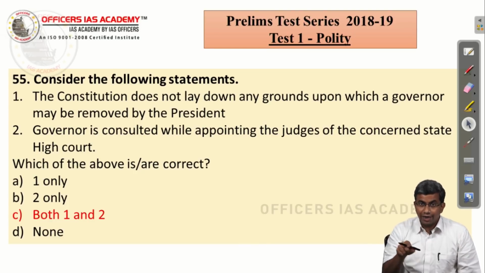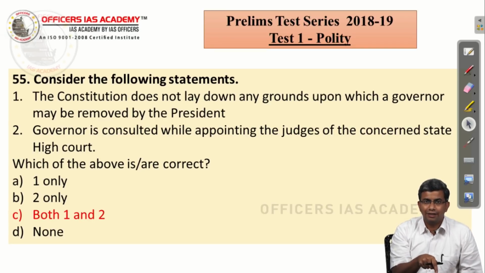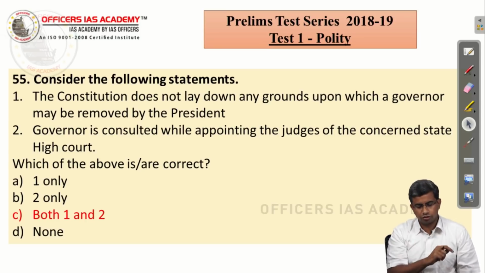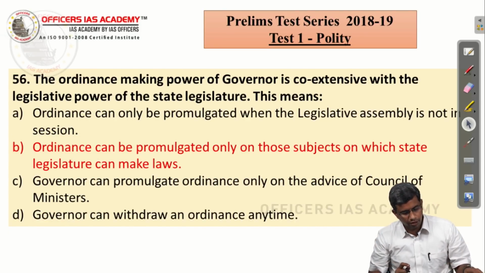So, but the governor is there in the loop. So, the question is, he is consulted. He is not the final authority, but he is indeed consulted even through this collegium process. So, the correct answer is both 1 and 2.